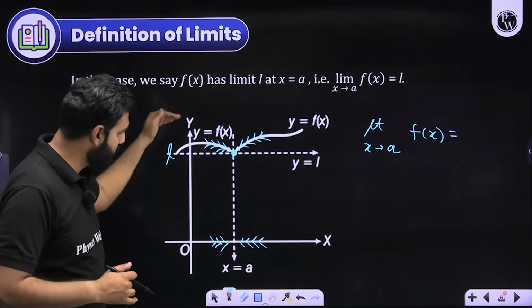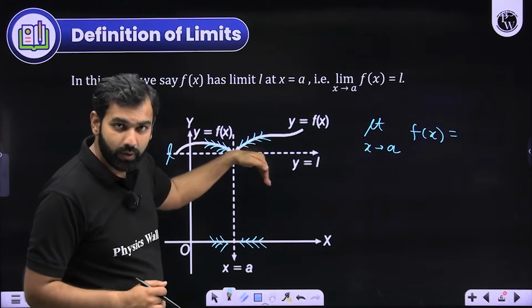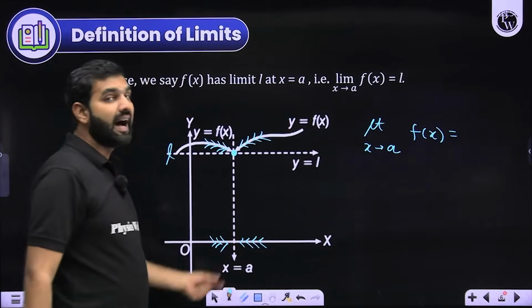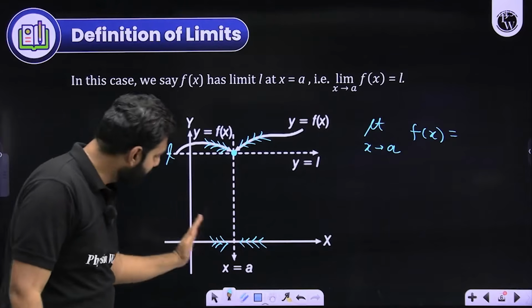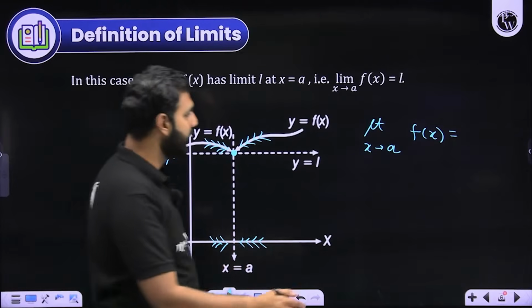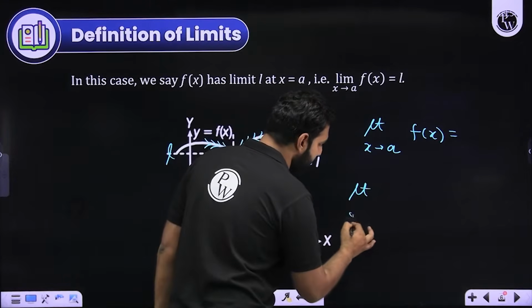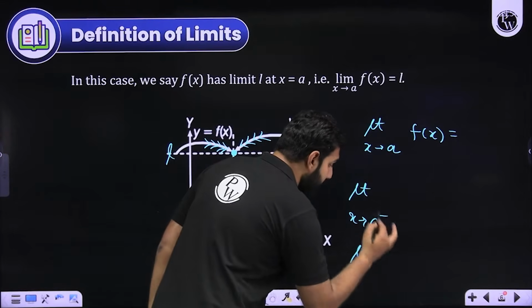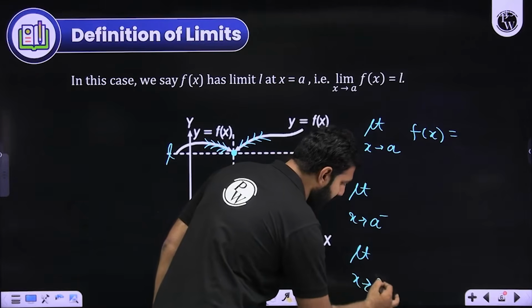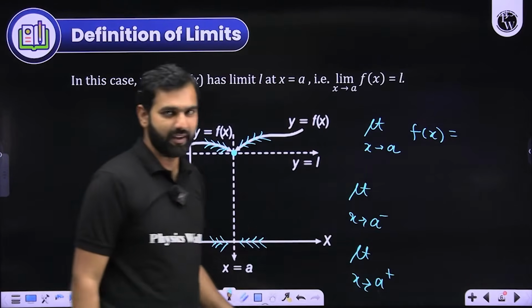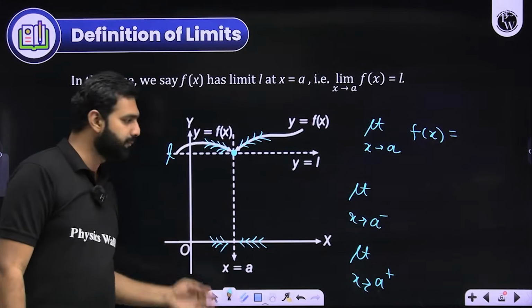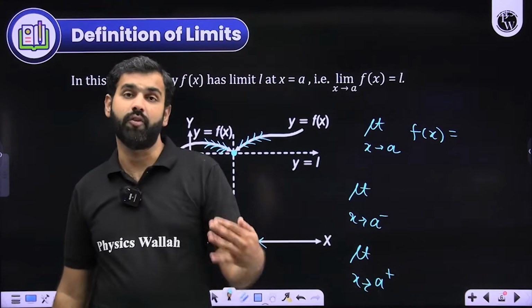So when I approach this graph from the left neighborhood of A, and when I approach this graph from the right neighborhood of A, I got the same value, the left hand limit and the right hand limit. Usually we write the left hand limit as limit x approaching A from left hand side, and we write the right hand limit as x approaching A from the right hand side. So A minus does not mean minus A, it means I'm approaching A from its left hand side. A plus means I'm approaching A from its right hand side.